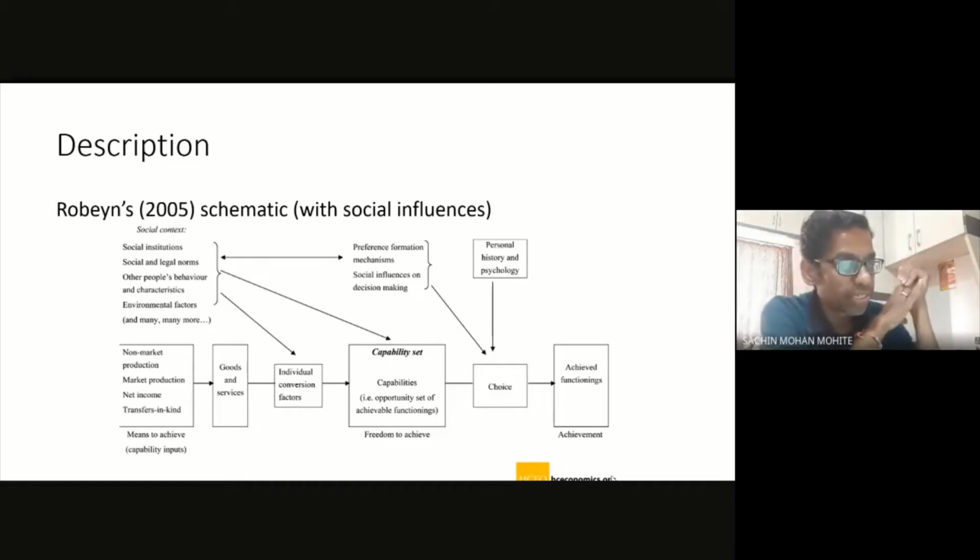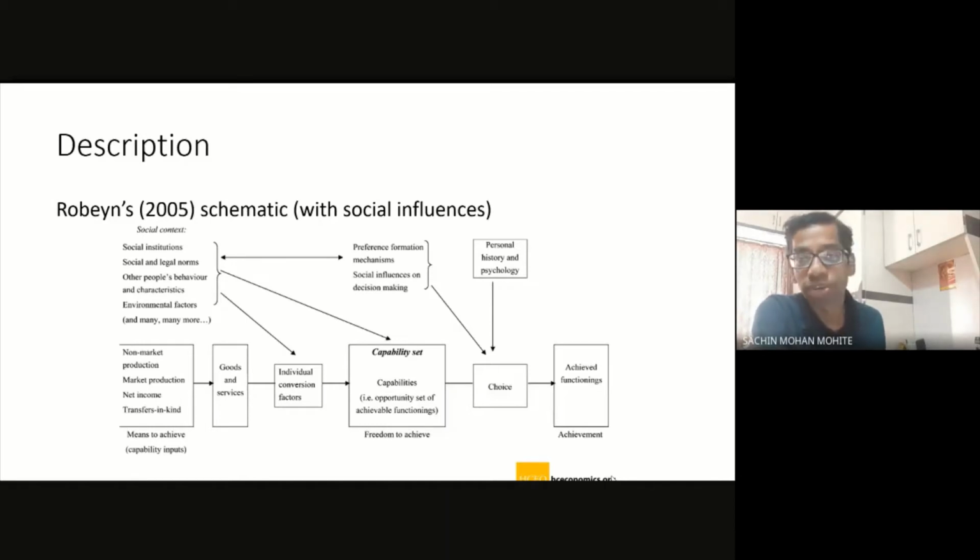Then let's move to the next thing, the individual conversion factors, which we had discussed earlier as well. It really depends on the individual how they translate those resources into capabilities. Now the next box is the capability set, which is a set of opportunities.